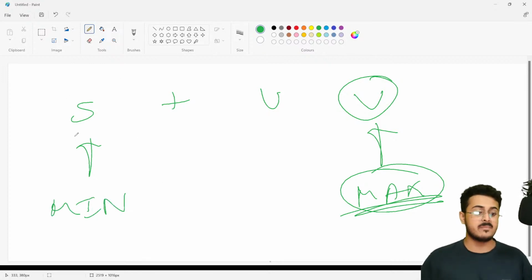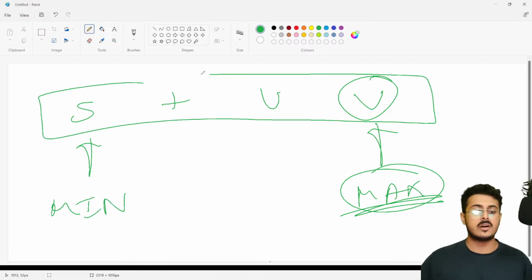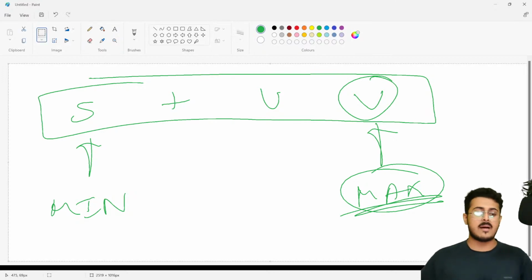Okay, S will be the minimum value. And this list is already sorted. Okay, STUV is already sorted. Now what if I'm having something like this?